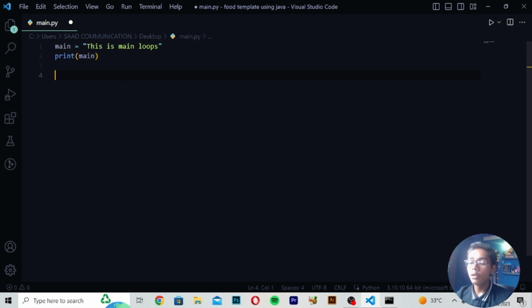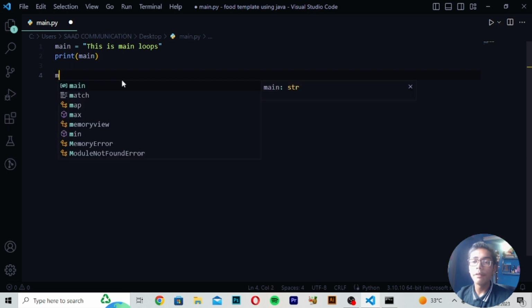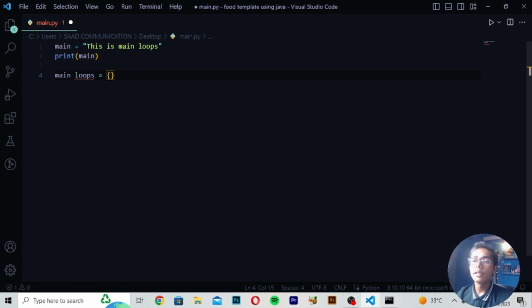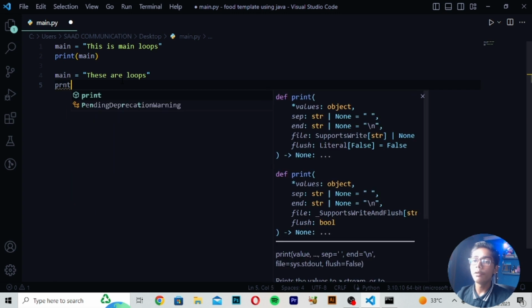One way is to use loops by writing the loops tag, but I will not write the loops tag because that comes in only simple loops. We have to define main loops, so I will directly write main loops, then is equals to. If I want to define a main loop, I will write main is equals to, and then write these are loops. After writing these are loops, you have to print this.